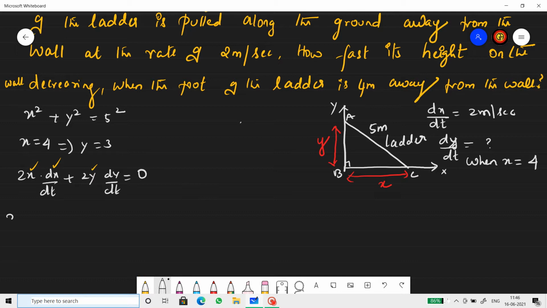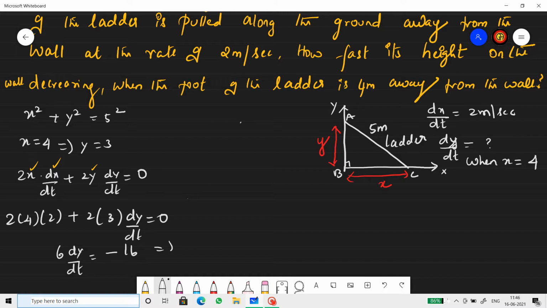2 into 4 into 2 plus 2 into 3 into dy by dt equals 0. So we get 6 dy by dt equals minus 16, right? So dy by dt is minus 8 by 3 meter per second. So the rate at which y is decreasing, the rate at which the height of the ladder on the wall is decreasing, is 8 by 3 meter per second.